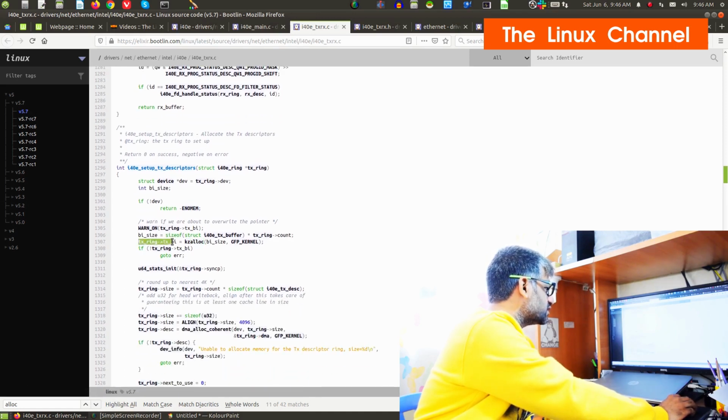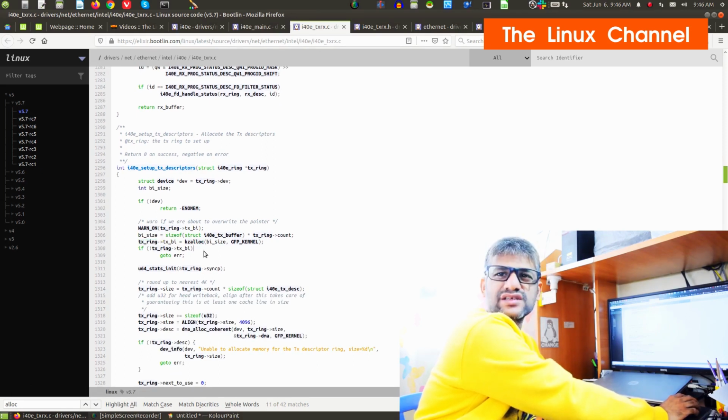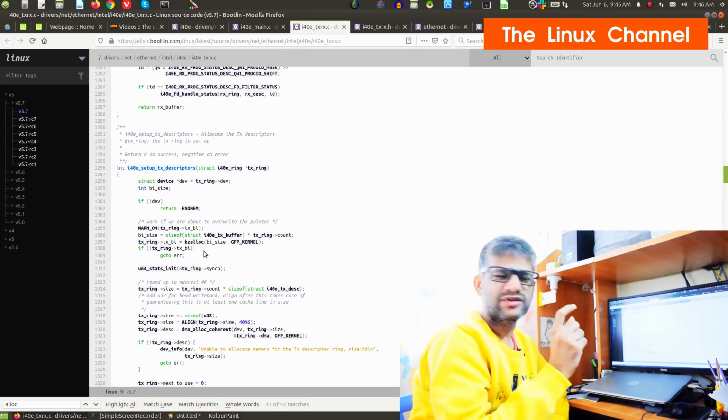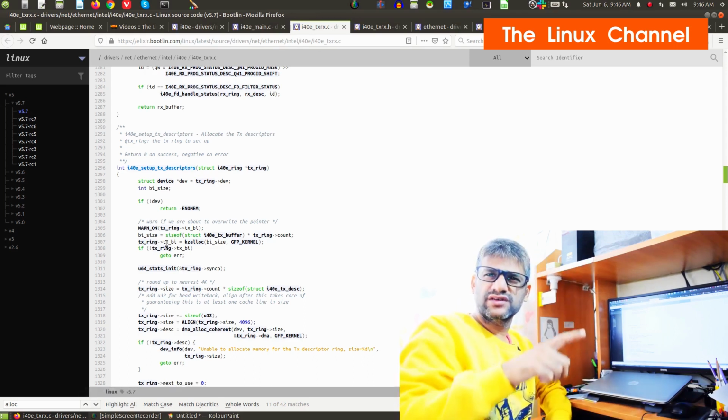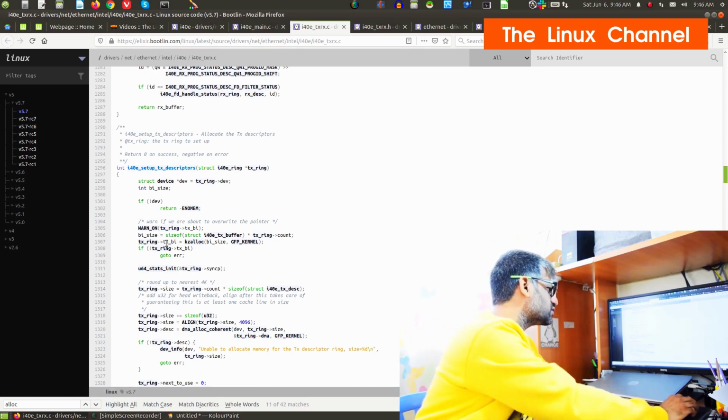You can see there, this is the ring buffer allocation of a single item or single element. You can see tx_ring->tx_bi, kzalloc of that bi_size, and GFP_KERNEL. This bi_size is defined over here, and somewhere you should populate that bi_size as the size of so-and-so times that count, and he is doing that actually. I believe this is for the entire ring buffer items. It is not a single element. By the look of it, it's the size of the tx buffer that many times, which is the ring count.